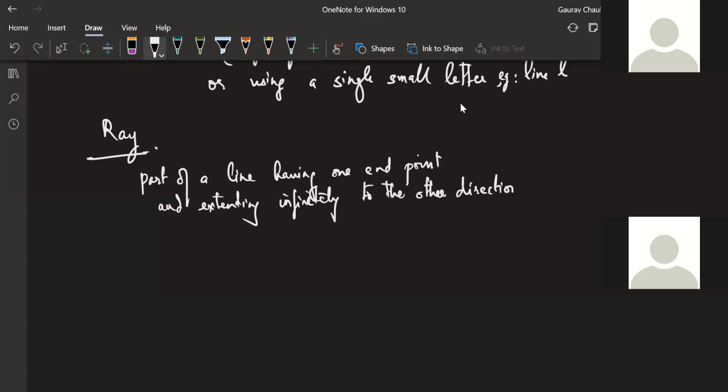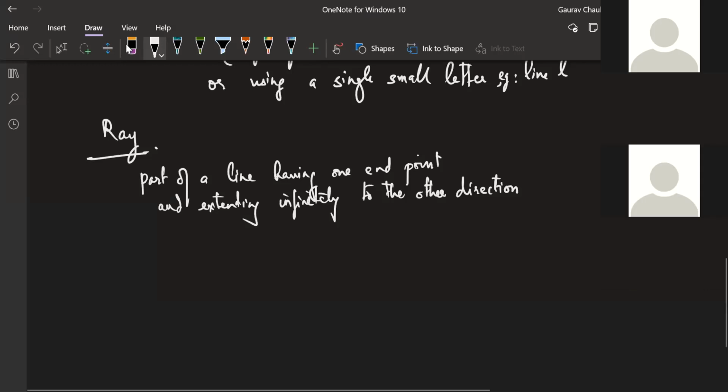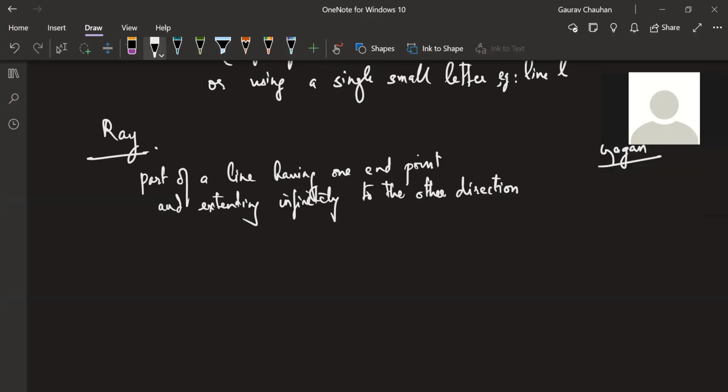Perfect, Chandan. This is correct. But I am going to see if someone else has any other definition. Chandan, you have used the concept of line to define ray, and from that concept you have defined it perfectly. I want to see if someone can use the concept of line segment to define ray. Vaishnavi.